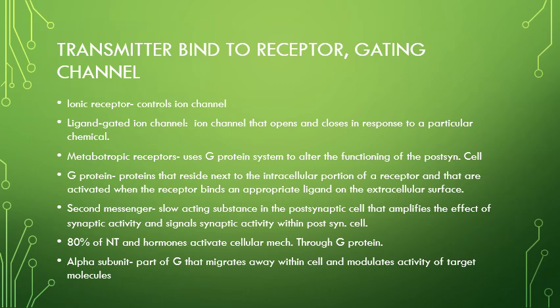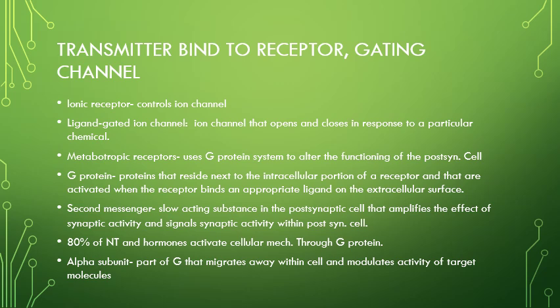Metabotropic receptors use G protein systems to alter the functioning of the postsynaptic cell. G proteins are proteins that reside next to the intracellular portion of a receptor and that are activated when the receptor binds an appropriate ligand on the extracellular surface. A second messenger is a slow-acting substance in the postsynaptic cell that amplifies the effect of synaptic activity and signals synaptic activity within postsynaptic cells.